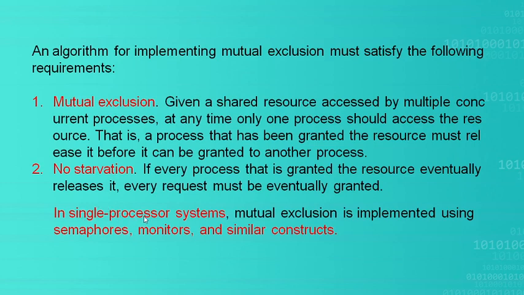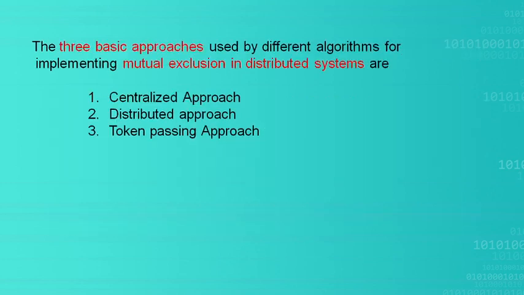Next, in a single processor system, mutual exclusion is implemented via semaphores, monitors and other similar constructs. These use integer values, and these are concepts from operating systems. Here we are dealing with distributed systems.